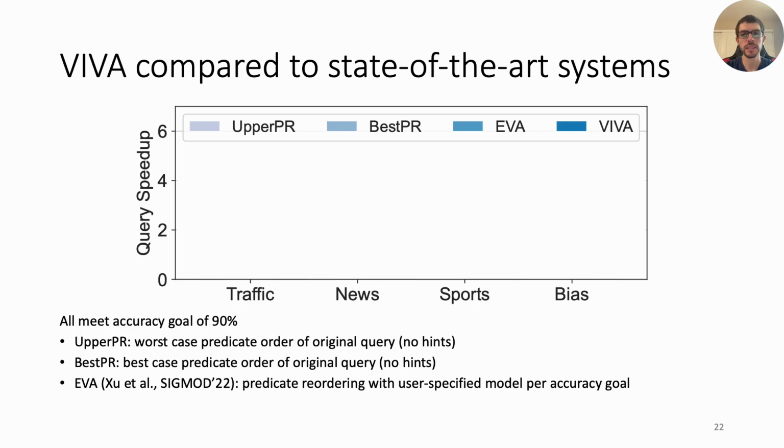Let's compare Biba to state-of-the-art systems. We will compare Biba to 3 different baselines. Upper PR, which is the worst case predicate ordering of the original query with no hints. Best PR, which is the best case predicate ordering of the original query, also with no hints. And EVA, a recently proposed video analytics system that does feature predicate reordering with user-specified models per accuracy goal. So for higher accuracy goals, it will use higher accuracy models. All of these baselines met the accuracy goal of 90%.